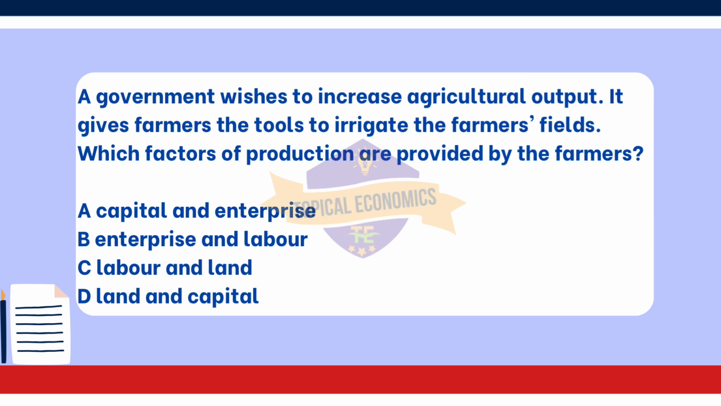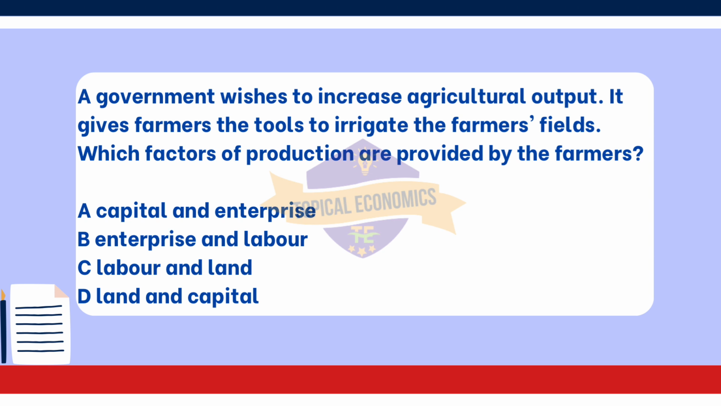Moving on with the 18th question. A government wishes to increase agricultural output. It gives farmers the tools to irrigate the farmers' fields. Which factors of production are provided by the farmers? A. Capital and enterprise. B. Enterprise and labor. C. Labor and land. D. Land and capital. This is from the year 2019 May-June version 2 paper. The correct answer for this question is option C.